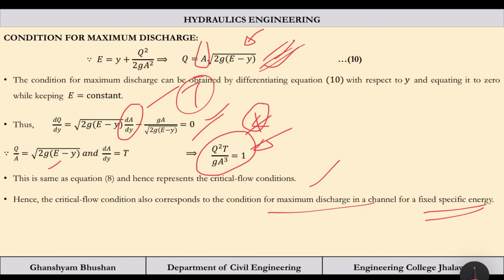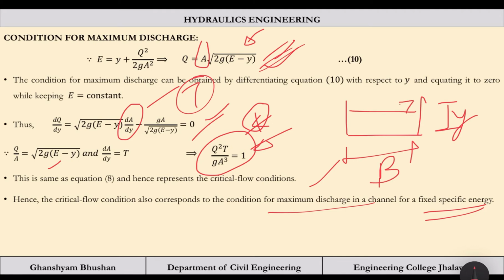On the basis of this, if we have a rectangular channel with base width b and depth of flow y, T will be equal to b and area is b into y. So we can directly calculate the value of depth or discharge in terms of any other parameter asked in the question. We will do this in the next lecture.